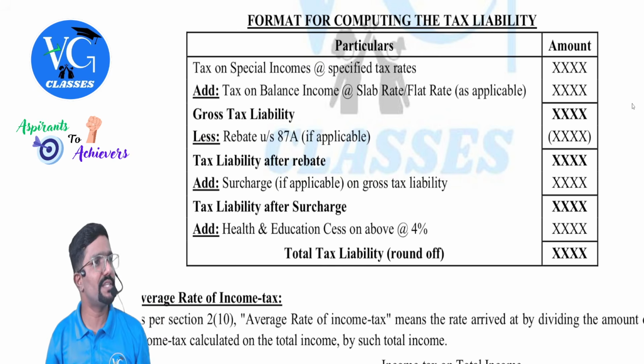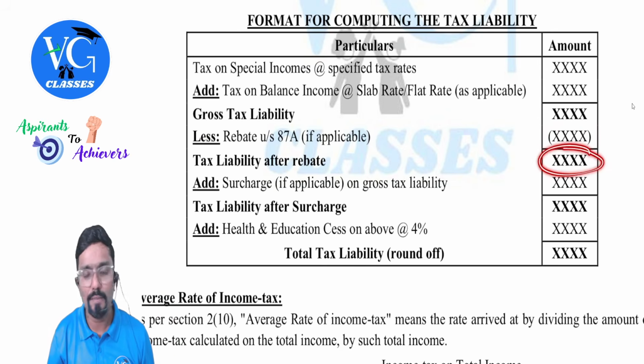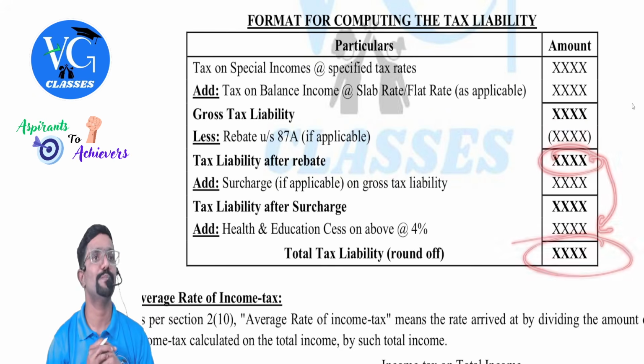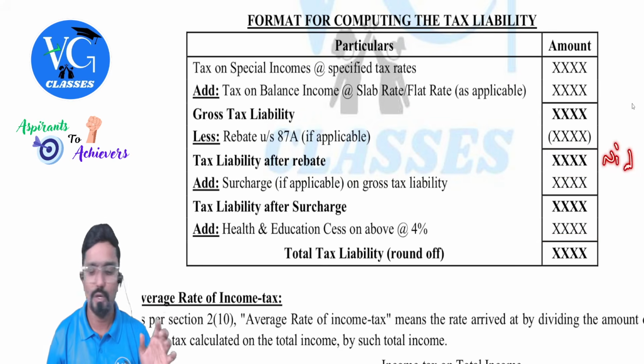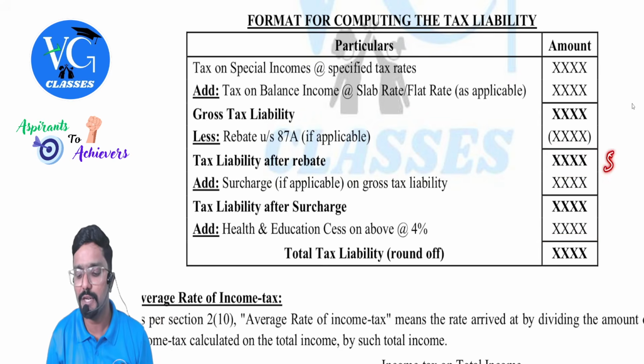If an assessee is eligible, reduce. After reducing it, if still some amount is left, for that we need to add 4% cess and pay the amount. I repeat, after claiming rebate, if it is nil, stop there. No, sir, I claimed the rebate, after that still 5,000 tax is there, sir. Then for that, I need to add 4% cess and pay.